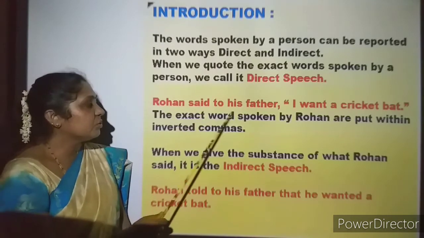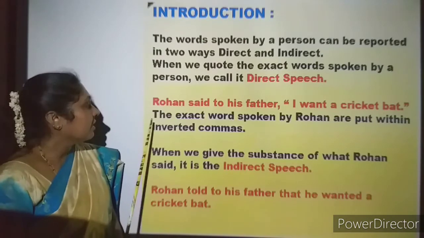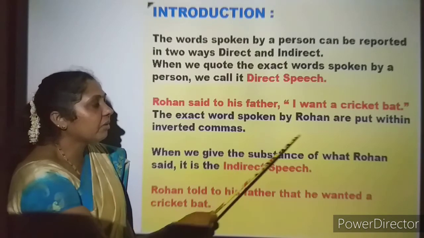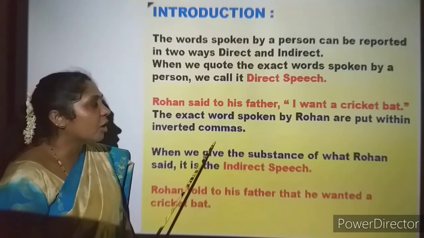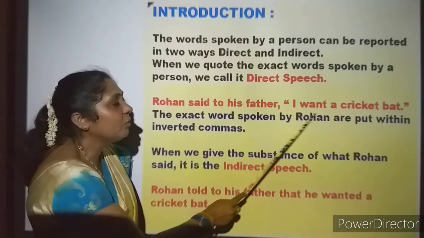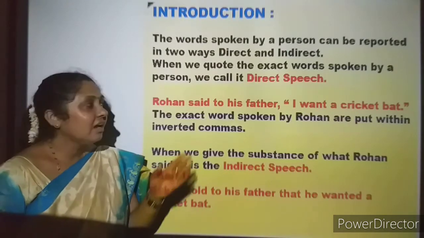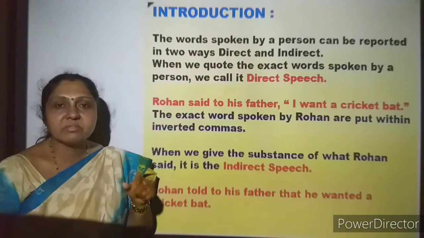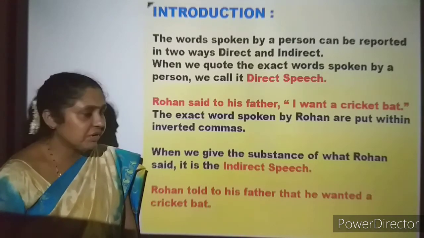Rohan said to his father, "I want a cricket bat." The exact words spoken by Rohan are put within inverted commas. He says, I want a cricket bat. You have not made any changes there. Exactly those words are put within inverted commas, so it is called direct speech.